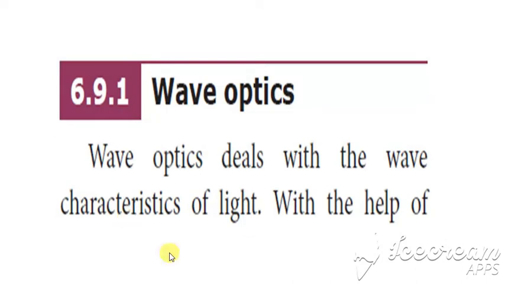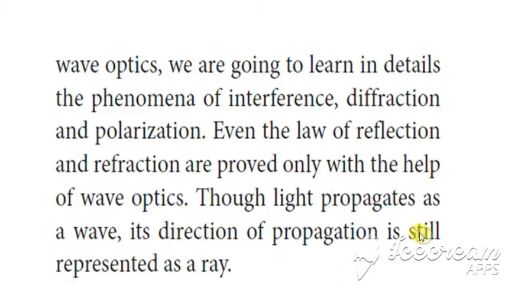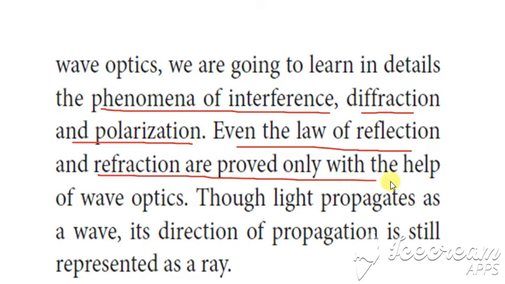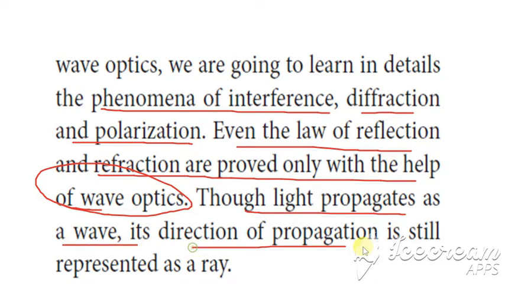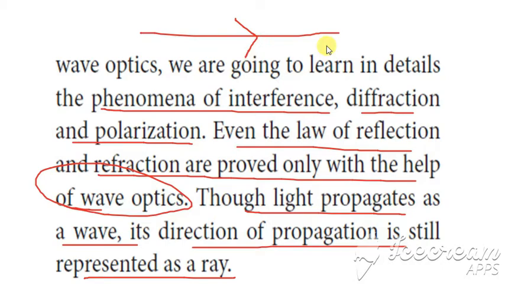Wave optics deals with the wave characteristics of light, so how light is in the form of a wave. With the help of wave optics, we are going to learn in detail the phenomena of interference, diffraction, and also polarization. Even the laws of reflection and refraction are proved only with the help of wave optics. Though light propagates as a wave, its direction is still represented as a ray. So the direction is represented as a ray, but the light will propagate as a wave.